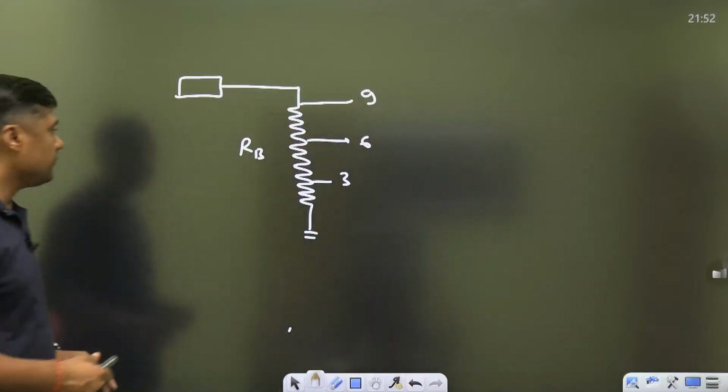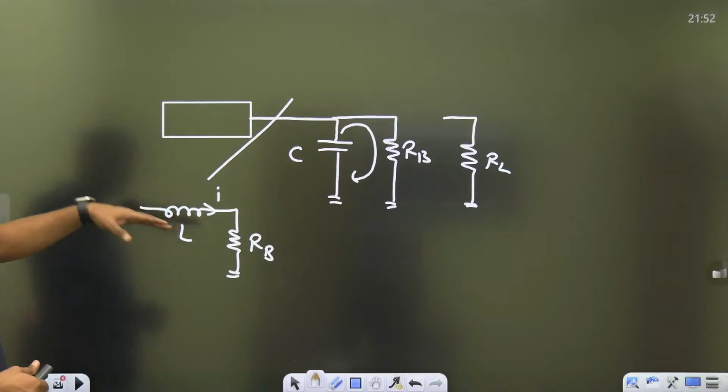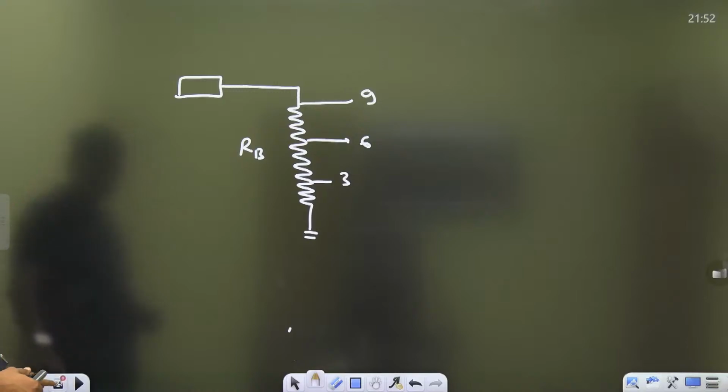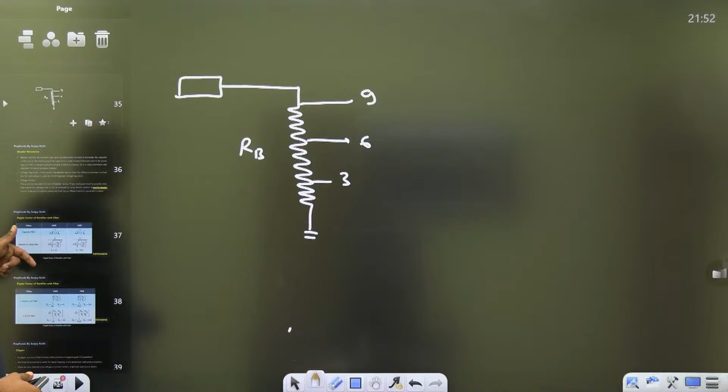Okay, so this is the first point, to discharge the capacitor. Second, for smooth current through the inductor. Third is what? Potential divider. So if you have any other points in your mind, you can tell me those points.